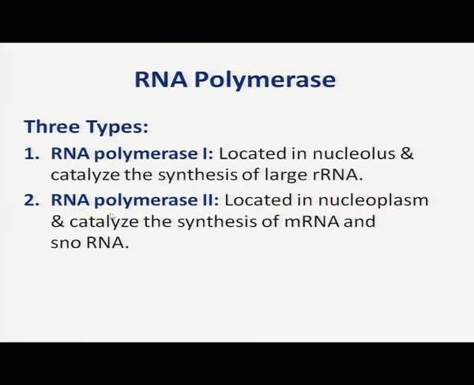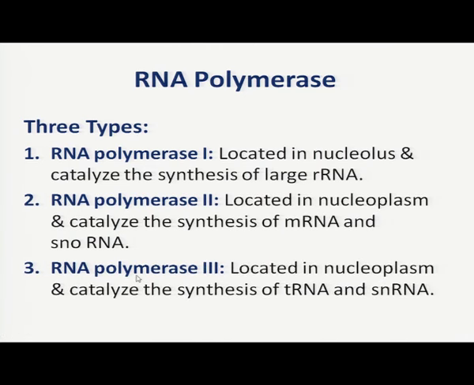The second RNA polymerase is RNA polymerase 2, which is located in the nucleoplasm and catalyzes the synthesis of messenger RNA and some of the small nucleolar RNA. So, messenger RNA, which codes for the amino acids, which code for protein synthesis, is synthesized with the help of RNA polymerase 2 in case of eukaryotic cell.